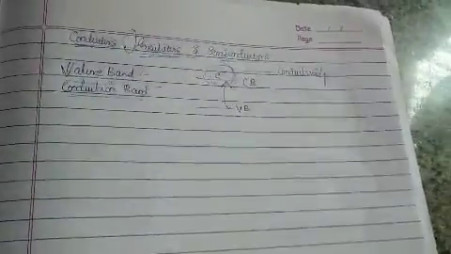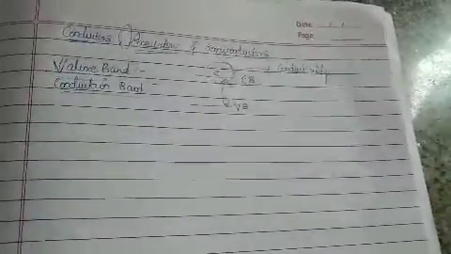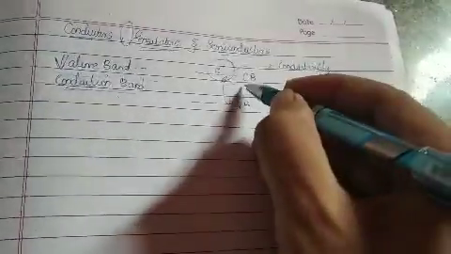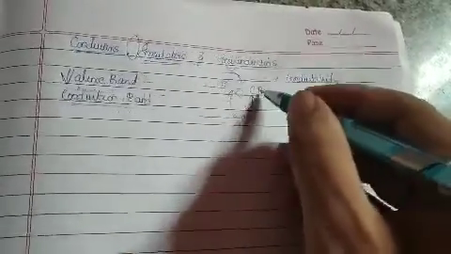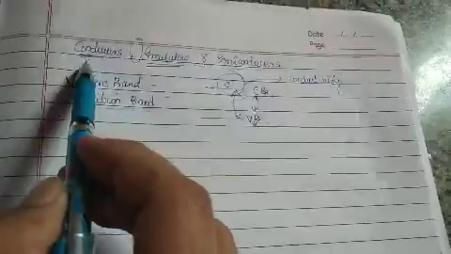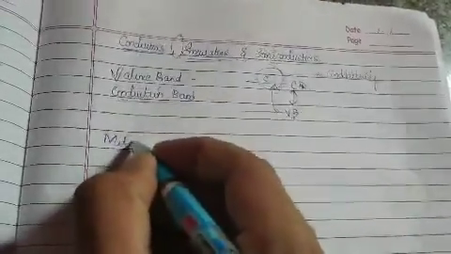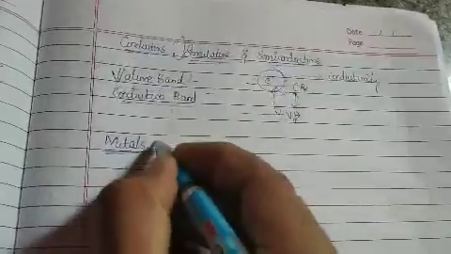Now you can ask me, sir, we have been told what the valence band and conduction band are, but how are we going to classify substances as conductors, semiconductors and insulators with respect to these two bands? It is mainly because of the difference in the gap between the valence band and the conduction band that we classify substances as conductors, insulators and semiconductors. Let me take conductors as metals, because metals are also called conductors.